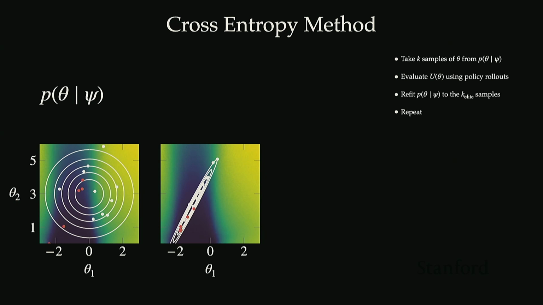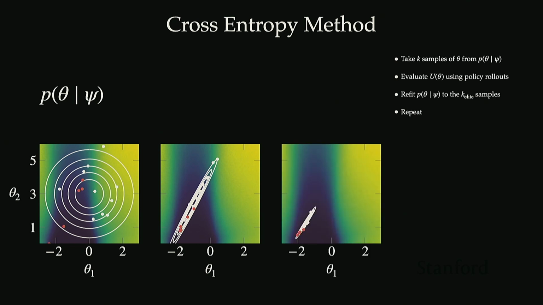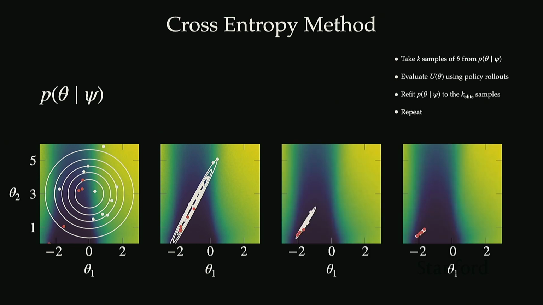So now we're going to, again, take k samples from that search distribution. We're going to evaluate them all and then refit the distribution. Now you can see the new best performing are shown in red. So we refit and then repeat the process. And we just keep doing this until some convergence criteria is met again. And so you notice here we find a different local optima. So we converge to a different local optima.